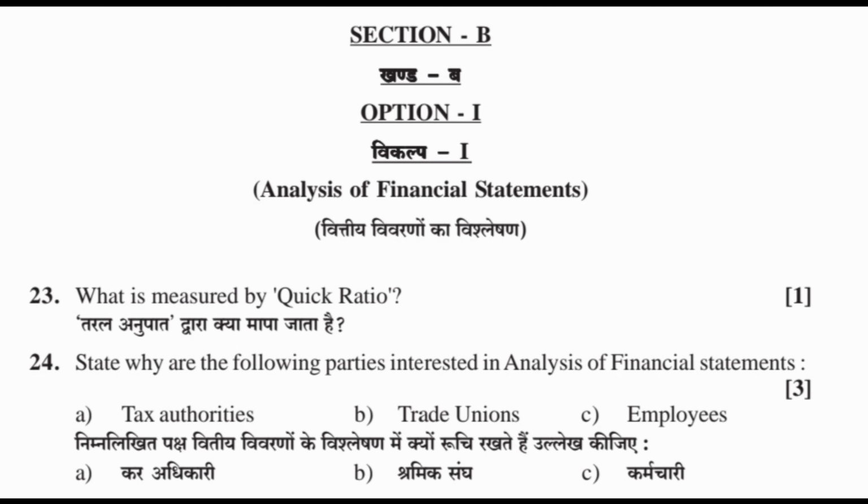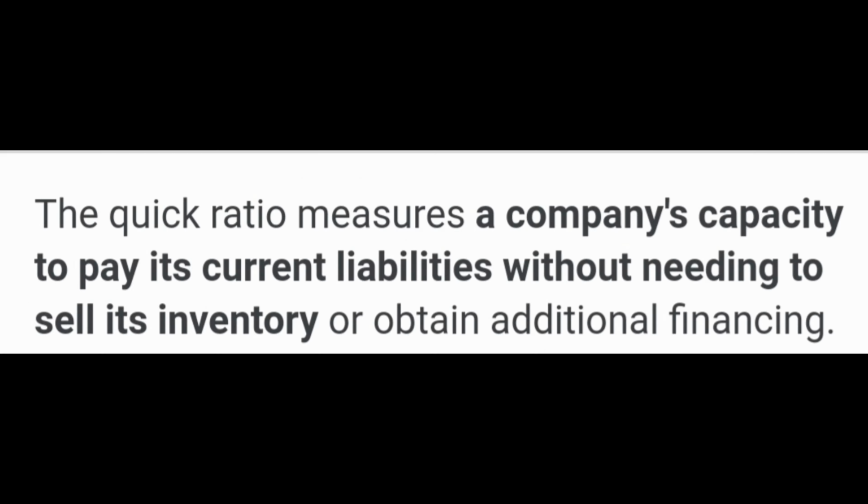Section B, option 1, 23. What is measured by quick ratio? The quick ratio measures a company's capacity to pay its current liabilities without needing to sell its inventory.